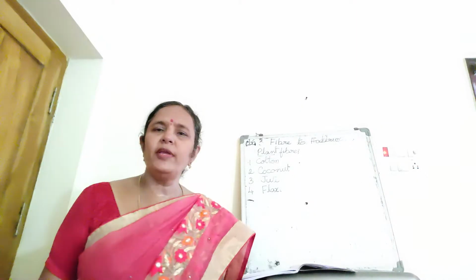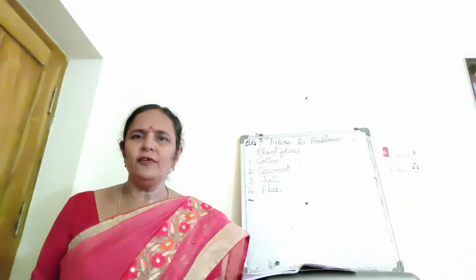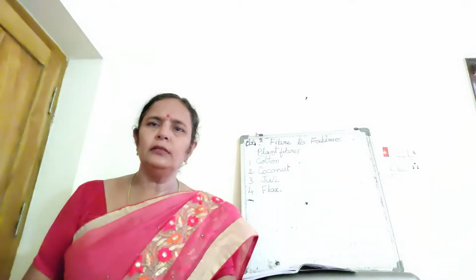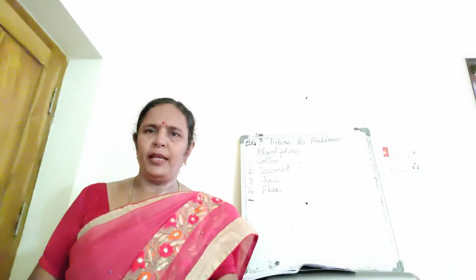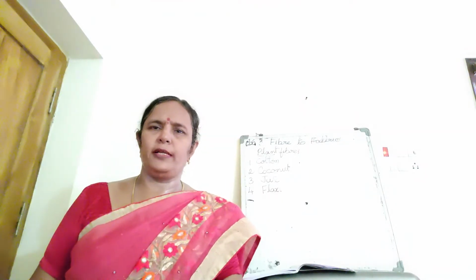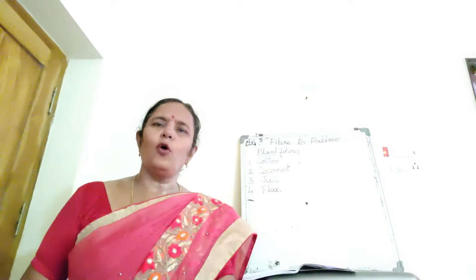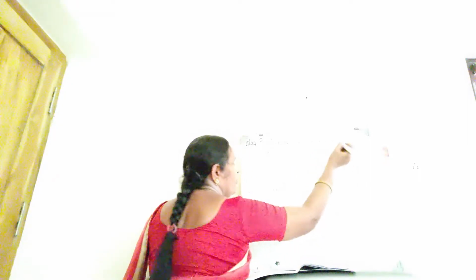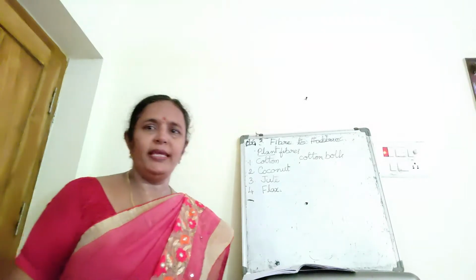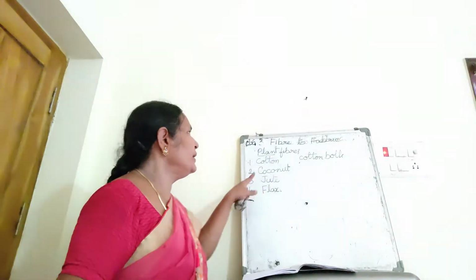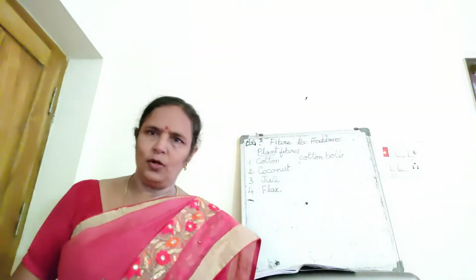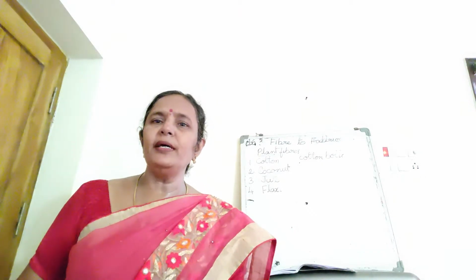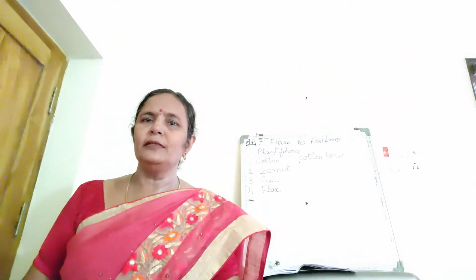Cotton fiber. You might have observed cotton, white in color. Cotton fiber is obtained from the fruits of the cotton plant. The fruits of the cotton plant are called cotton bolls, B-O-L-L-S, bolls, not B-A-L-L-S. Here the fruits of the cotton plant are called cotton bolls and the fiber is attached to the seeds.